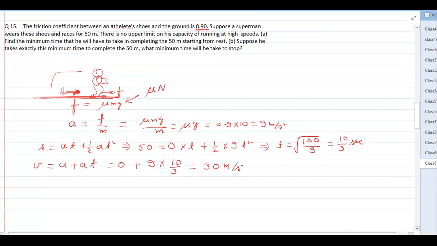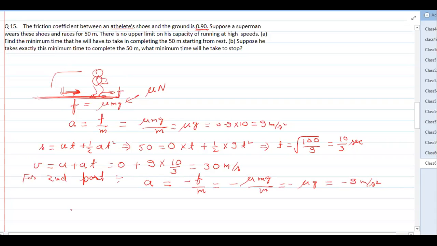Now he has to stop. For the second part, the same friction will act as deceleration. He cannot have friction greater than this, so this will be the maximum deceleration acting on the person. This time the acceleration becomes deceleration, so minus f by m, minus mu mg by m, so minus mu g. That is minus 9 meter per second square. So this is the maximum deceleration he can have.